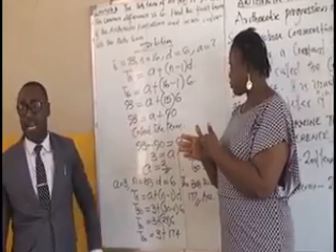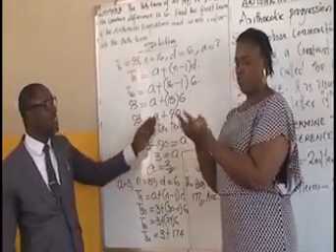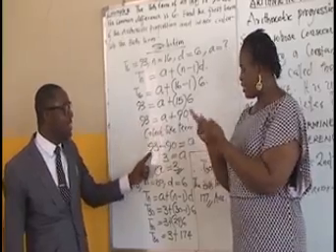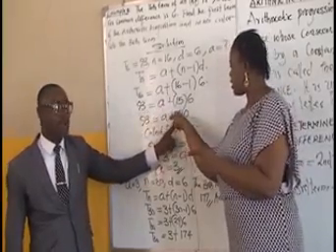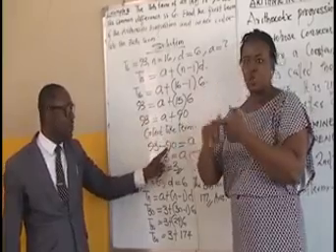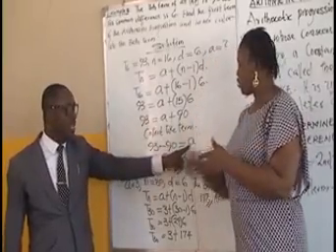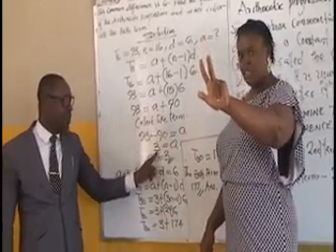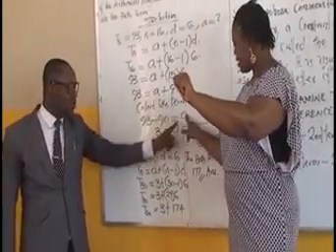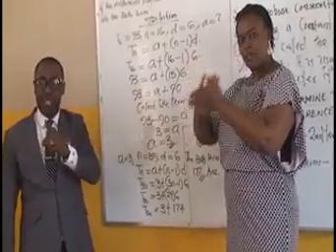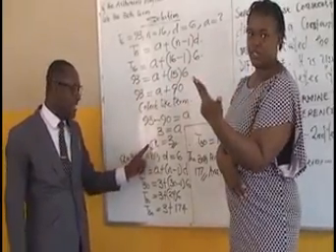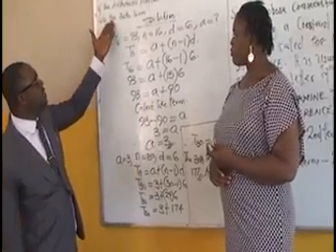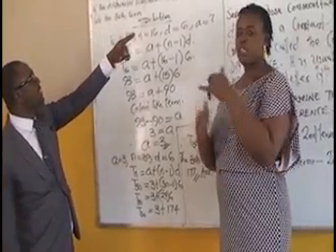We have to collect the like terms in order to get the value of a, which is the first term. Collecting like terms, we bring 93 down. Positive 90 is crossing the equality sign here. We have minus 90 equals a. So 93 minus 90 will have 3 equals a. At the same time we can say, therefore, a equals 3.